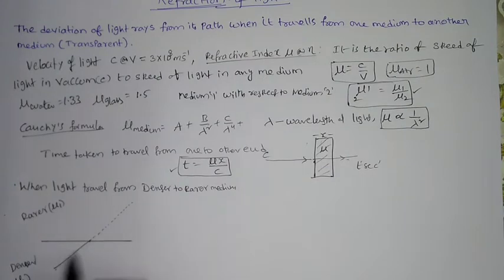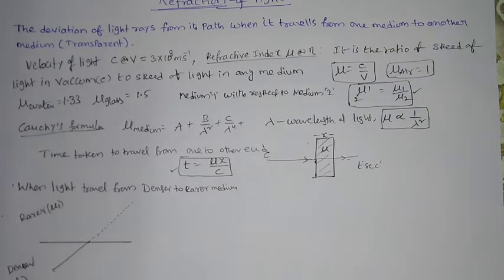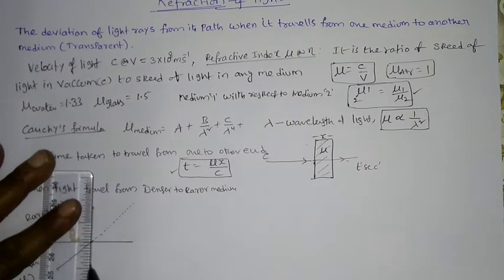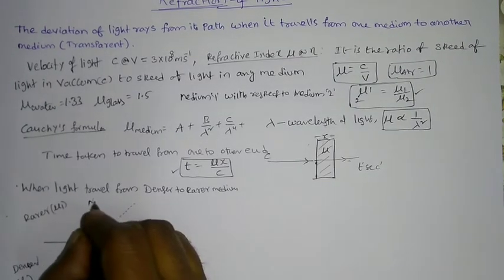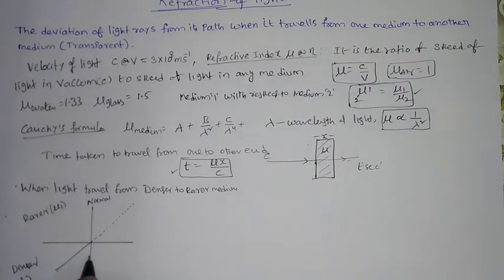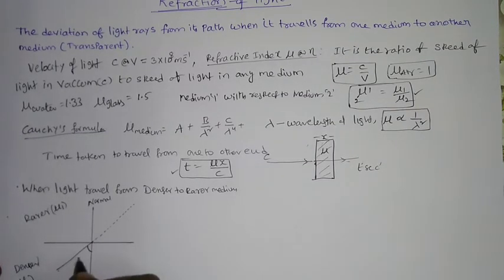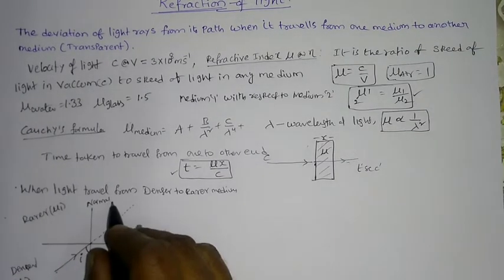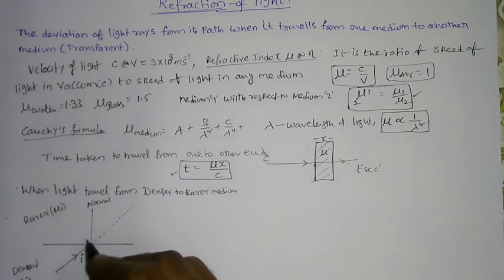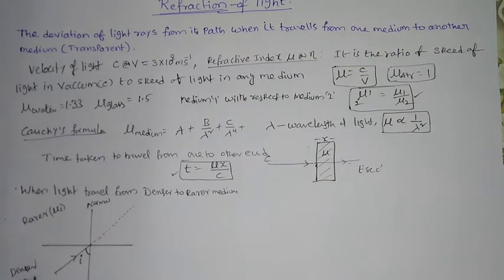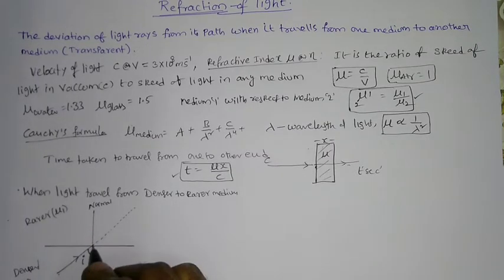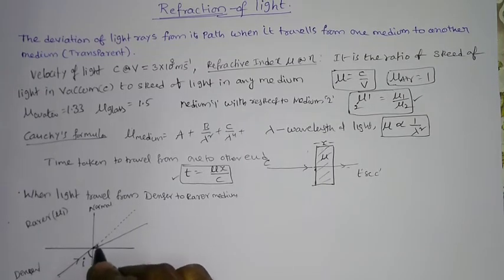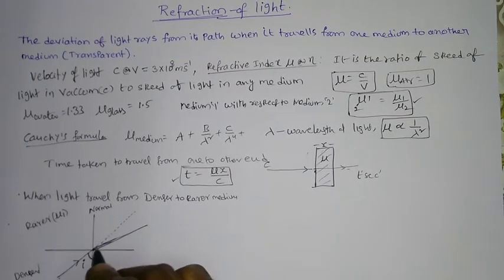Now, how can you get the angle of incidence and angle of refraction? By drawing a normal here, which is perpendicular. This is the normal, and from this normal to the ray you can call it the angle of incidence. When the light ray is moving from denser medium to a rarer medium, without the medium it will go straight. If the medium is present, and it is traveling from denser to rarer medium, it will bend away from the normal. Actually, it would go this way, but it will bend away from the normal like this.